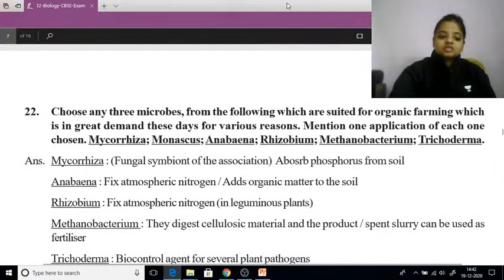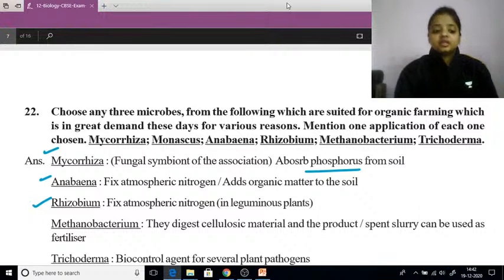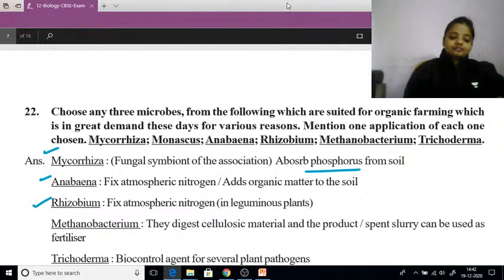So I will be choosing the most common, and you people also choose those microorganisms: mycorrhiza, anabaena, rhizobium. mycorrhiza का काम क्या होता है? जब हम phosphorus के बारे में पढ़ रहे थे, in that we only learned about the organism mycorrhiza, that is having the high capacity to absorb phosphorus from the soil.